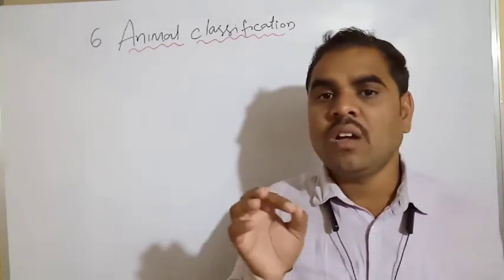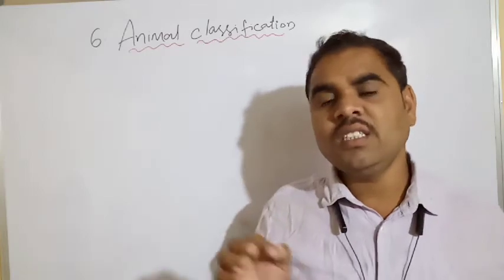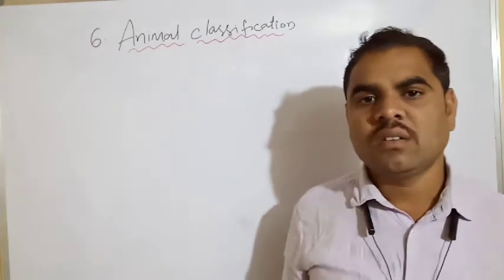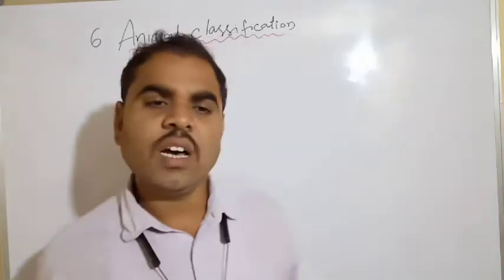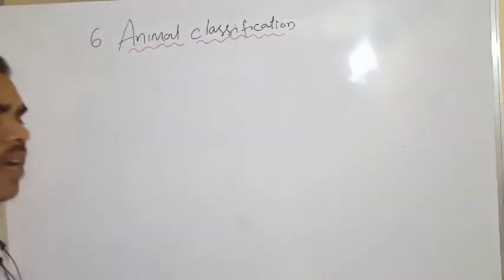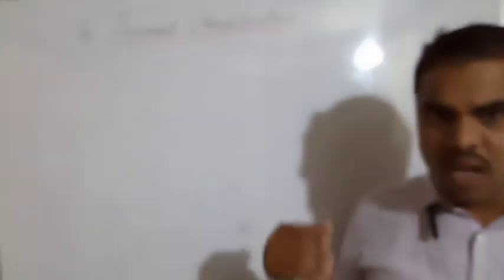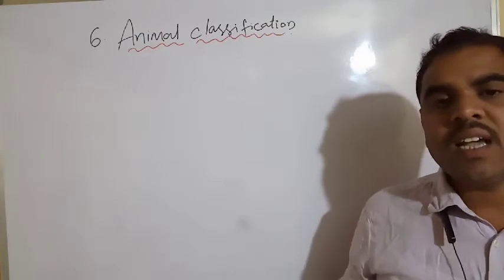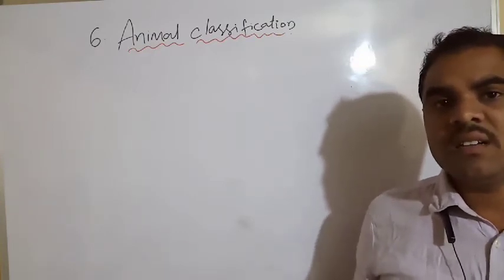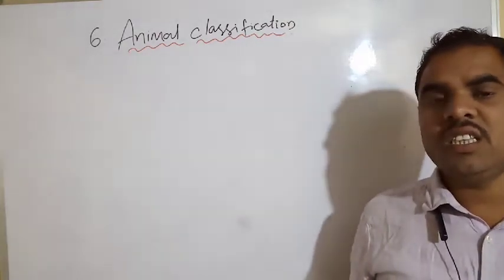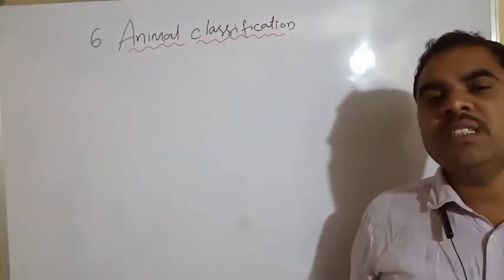For example, Azadirachta indica is the scientific name of the neem tree. Next, Mangifera indica is mango. Panthera leo is lion, Panthera tigris is tiger, and Panthera pardus is cheetah. These are different names.